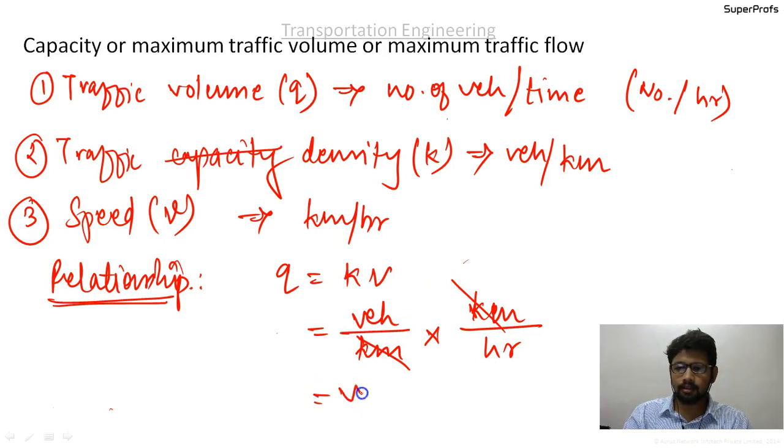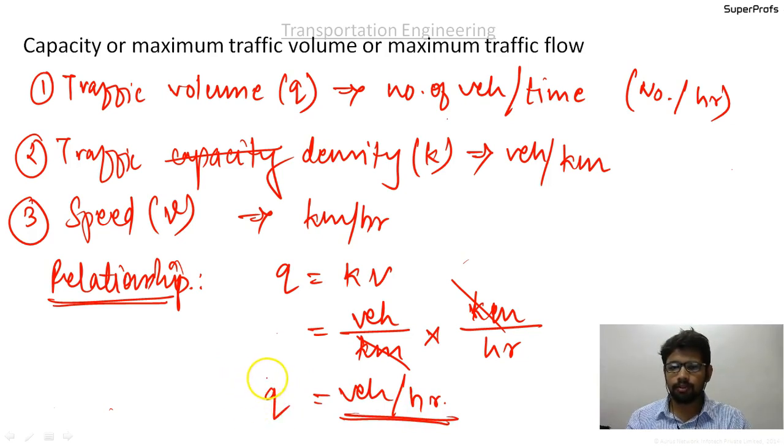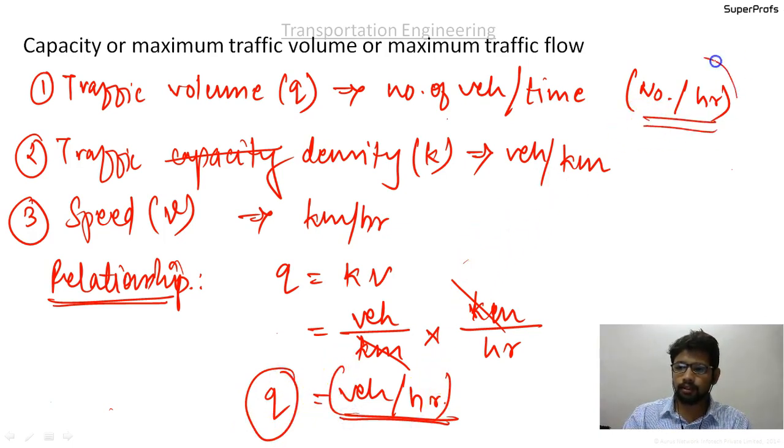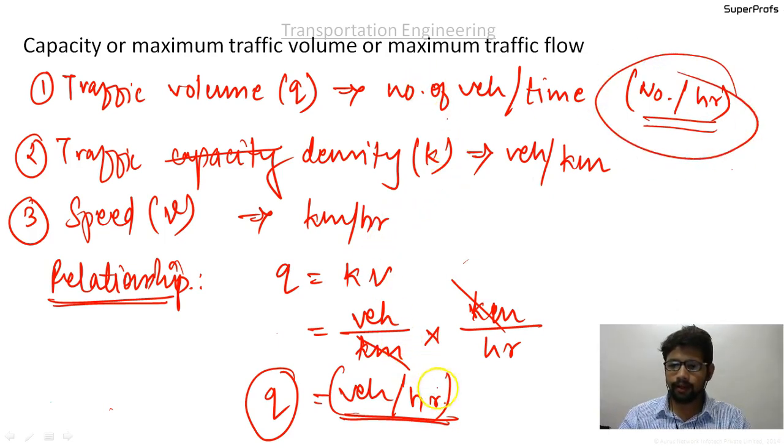Kilometer gets cancelled, and that is equal to vehicles per hour. So q is the traffic volume given in vehicles per hour, consistent with the units. So this was a small recap of the important points, and now we will move on